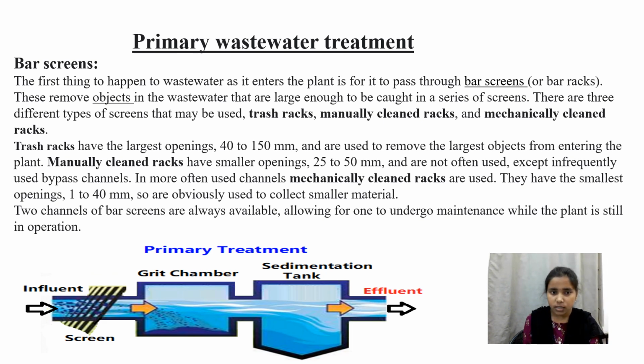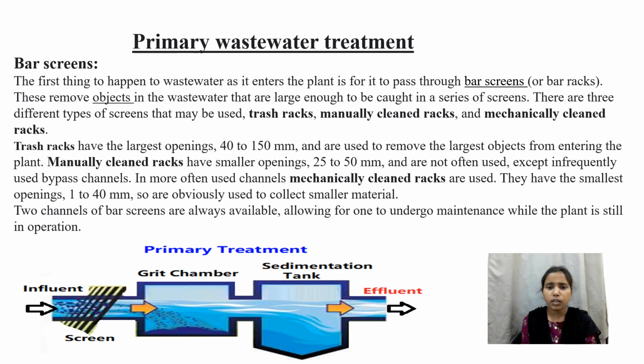These bar screens are of different types: trash racks, manually cleaned racks and mechanically cleaned racks. The first one is trash racks. These have larger openings, like 40 to 150 micrometer, and are used to remove the larger objects entering the plant. The second one is manually cleaned racks. These have smaller openings, 25 to 50 micrometer, and are not often used except in infrequently used bypass channels.